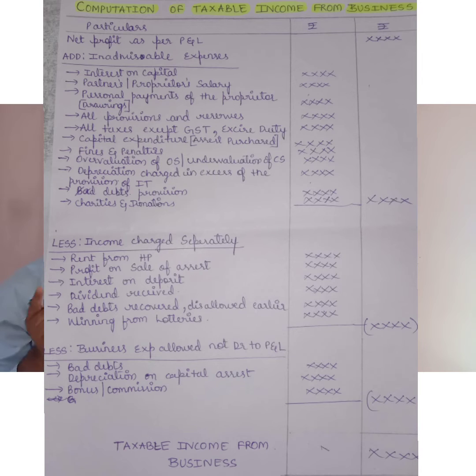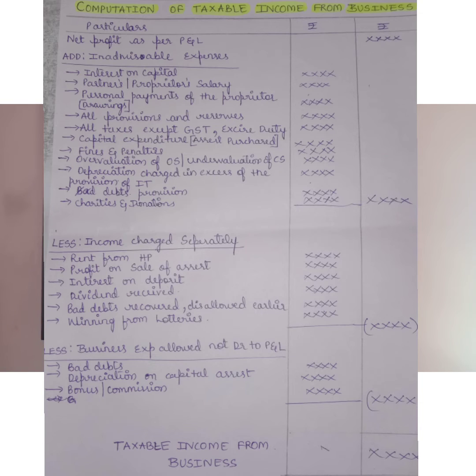Then capital expenditure: any asset purchased that the proprietor, partner or businessman treated as a revenue expenditure and debited, income tax will take it as capital expenditure and that will be added back to the profits. Fines and penalties, any fines or penalties paid, are inadmissible. Overvaluation of opening stock and undervaluation of closing stock is inadmissible.